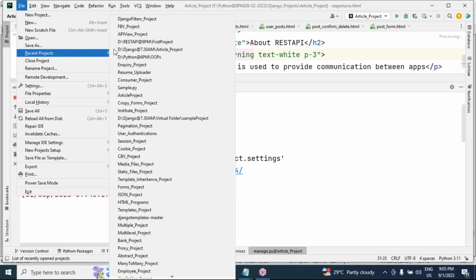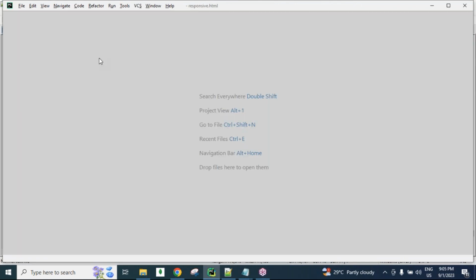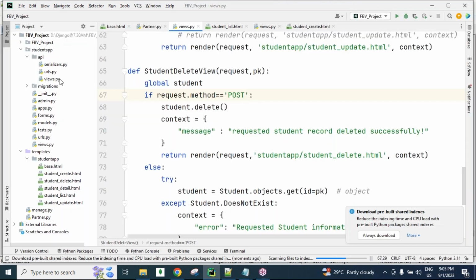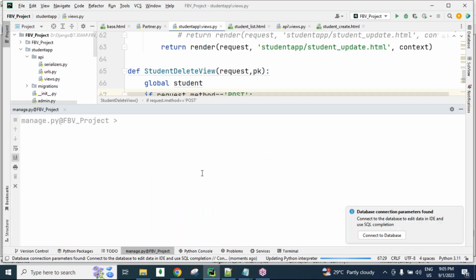Click on File, click on the recent created project. This is the project I created for your senior batch, guys. Recently only I closed one batch. I completed one batch.